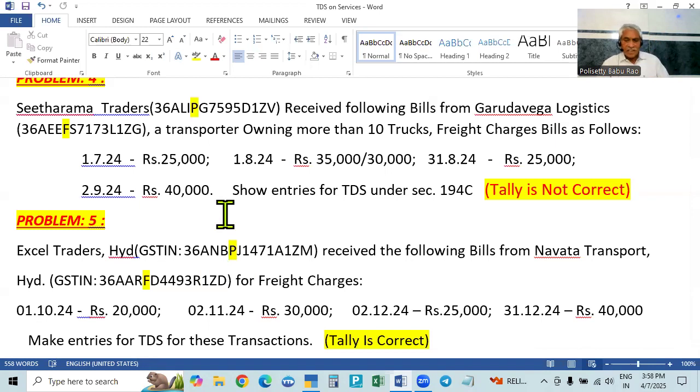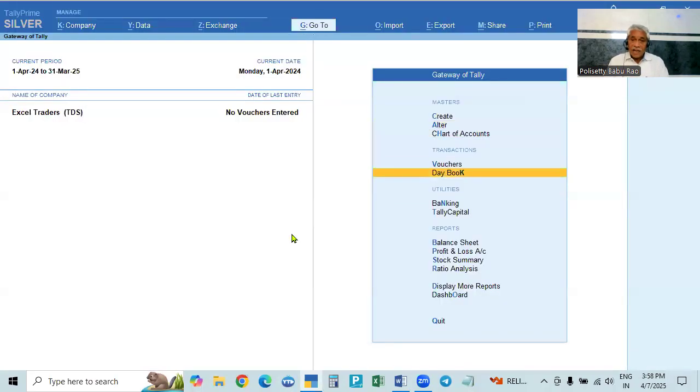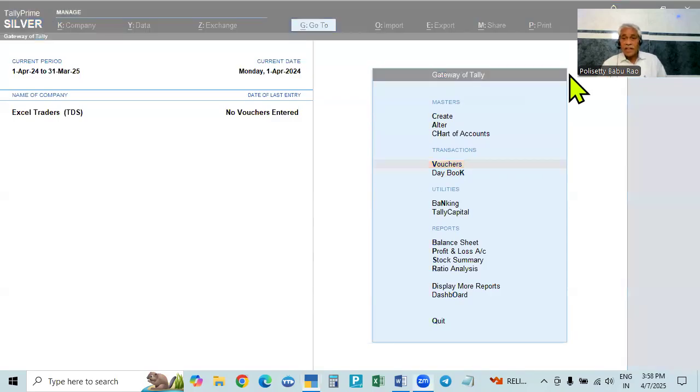If there is the GST, we have to create that GST, CGST, SGST also we have to create, and that we will take up. Now we will go to the ledger, and in the ledger you can understand. So we can create at the time of ledger entry also, sorry, voucher. At the time of voucher entry also, we can make the deduction.